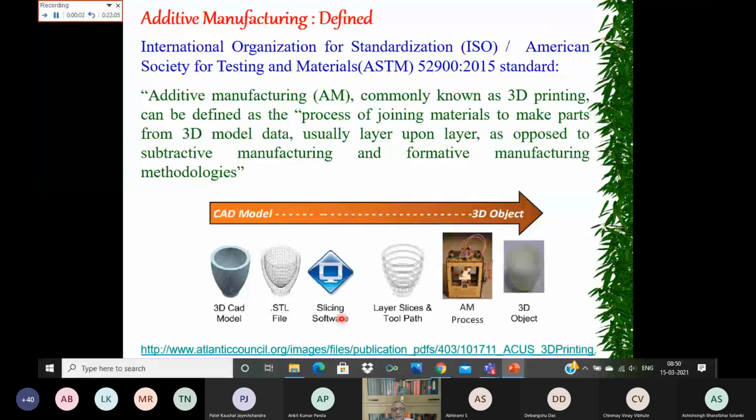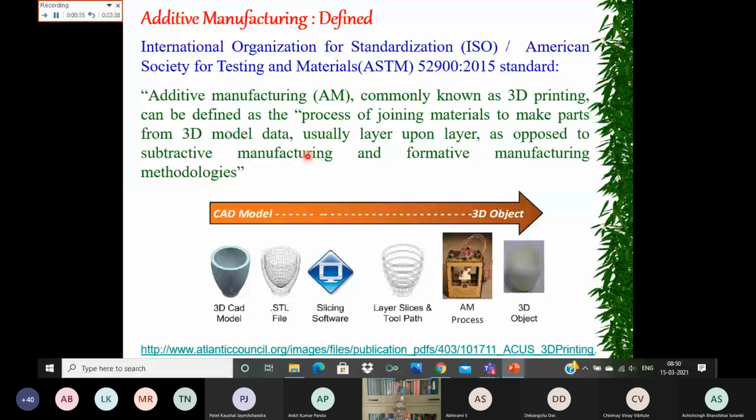Now, the last application of laser, which is very interesting, and because of that I am spending some time on it, is additive manufacturing. And what is additive manufacturing? You must be hearing a lot about 3D printing to make 3D components, either a model or even functional components.